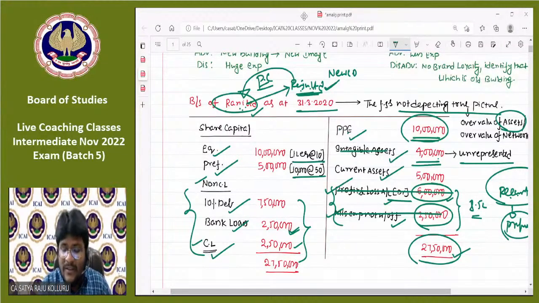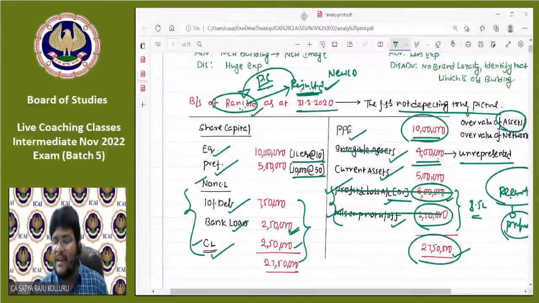Now, such a purchase consideration should be in the form of fully paid up equity shares only. That means Raju Limited needs to pay Rani Limited only in the form of equity shares. Raju Limited will not pay in the form of cash. Raju Limited will not pay in the form of preference shares. Raju Limited will not pay in the form of debentures. Raju Limited is going to issue the PC only in the form of equity shares to Rani Limited. Then only the type of amalgamation is known as amalgamation in the nature of merger. Otherwise, the amalgamation is known as amalgamation in the nature of purchase.